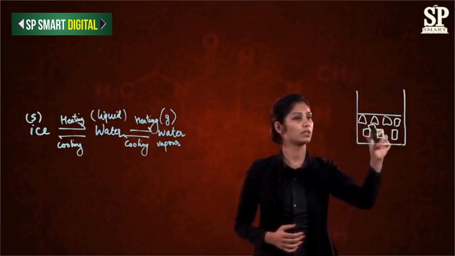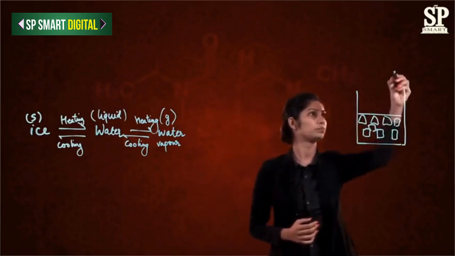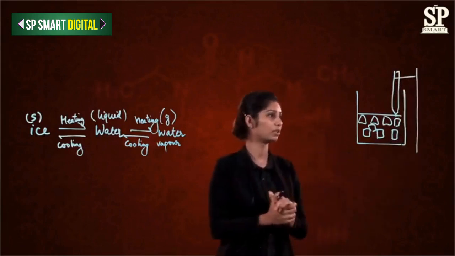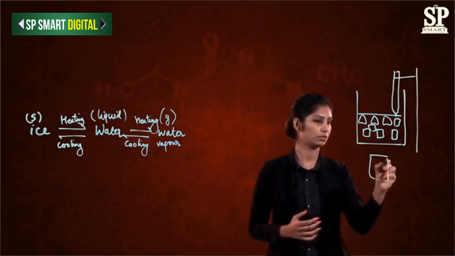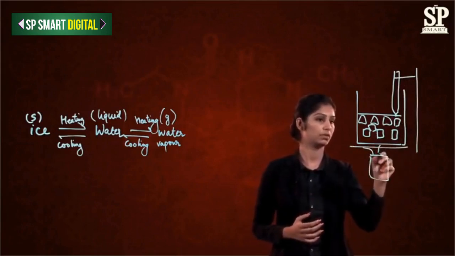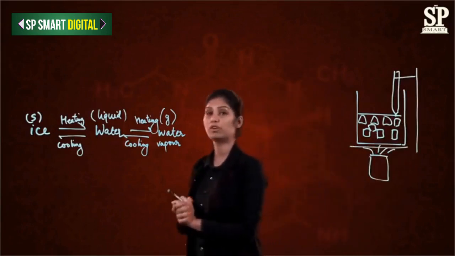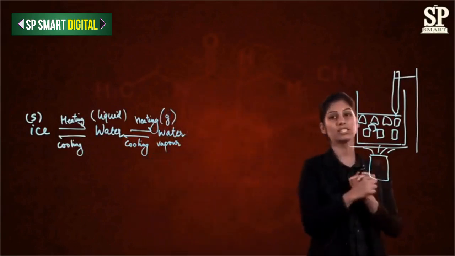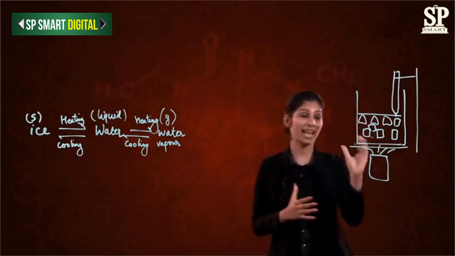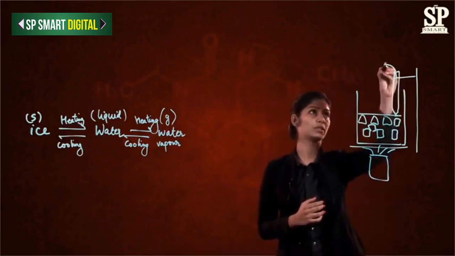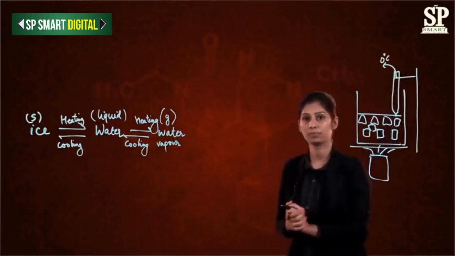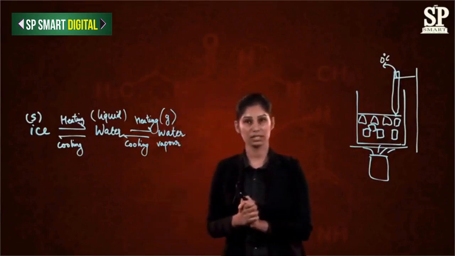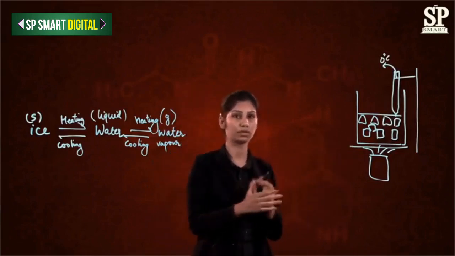Let's take a beaker and it has ice in it. Let's place a thermometer in it and start heating it at a very low flame. You will notice that after some time, the ice will start converting into water. And at this point, the thermometer will show 0 degrees Celsius. You will also observe that this temperature will remain constant till the whole ice converts into water.